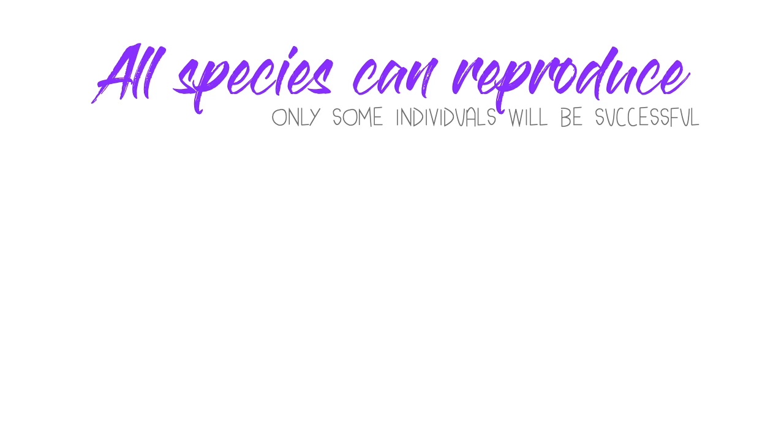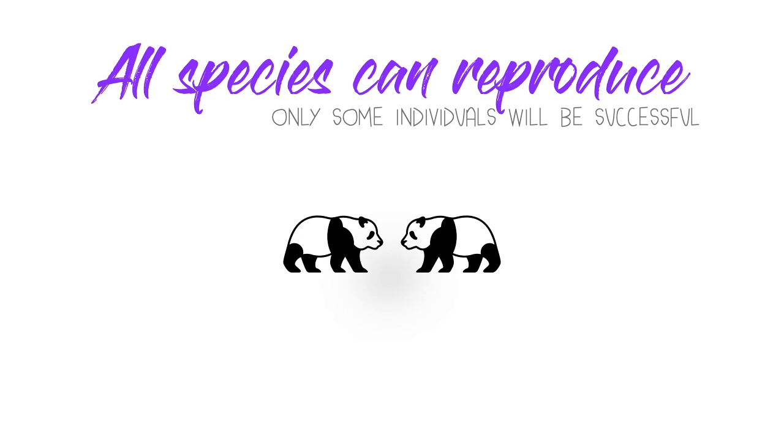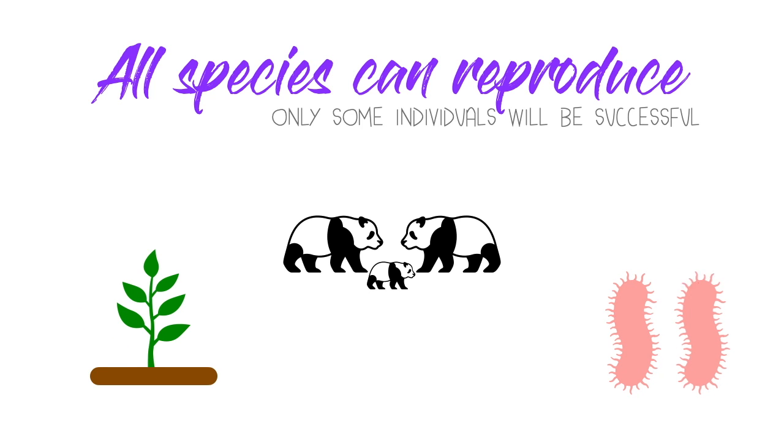You might have noticed that not all organisms reproduce the same way. Animals need to find each other. Plants can produce seeds, and bacteria can make more of itself by dividing. All these are reproduction methods, and the purpose of this new topic is to understand them all. So, how do we reproduce?